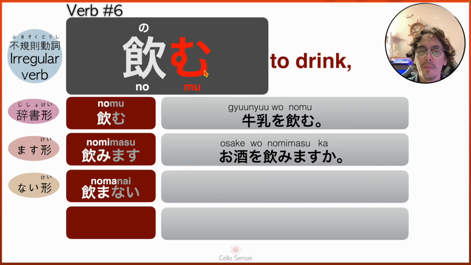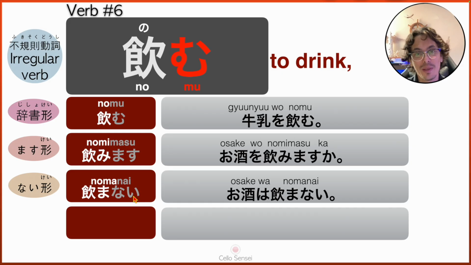Next, let's look into our negative form, which is nomanai. So ma, mi, mu, me, mo, we take the ma: nomanai. And the example sentence we have here is osake wa nomanai. So this could be, for example, the answer for the question above. Do you drink alcoholic beverages? And then the answer could be, iie, osake wa nomanai. I don't drink alcohol at all.